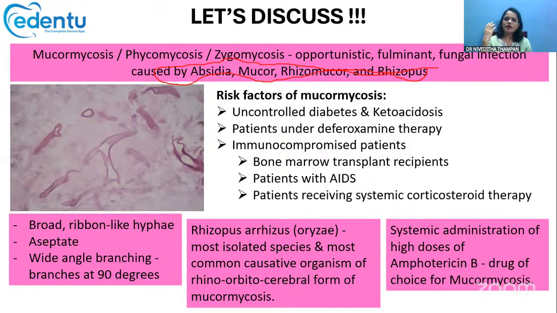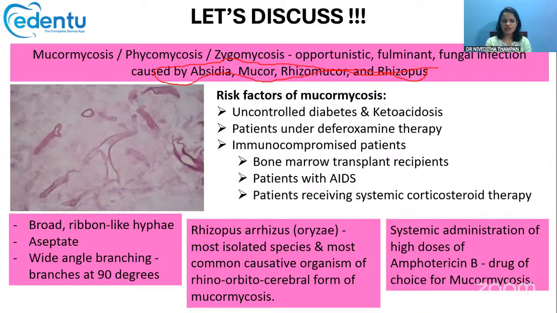Mainly it can affect the rhinocerebral form, which is the most common form of mucormycosis. If you take a sample from this mucor and check it under the microscope, you will be able to see broad, ribbon-like aseptate hyphae with wide angle branching.